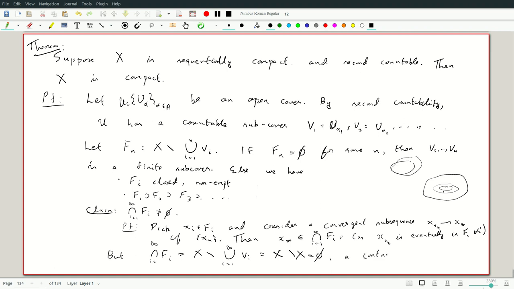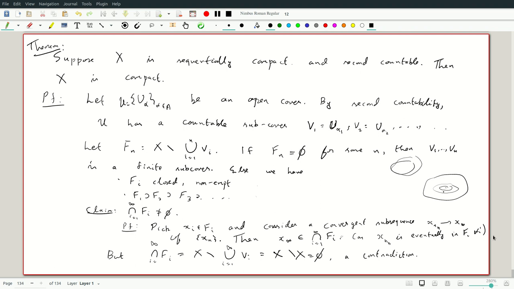We are simply contradicting the fact that this is an open cover. There are various ways to arrange this proof, but we have used essentially the closed set criteria. That is, if we have a sequence of closed sets so that every finite intersection is non-empty, then the full intersection is non-empty. But we proved this just for a sequence using only sequential compactness, provided your collection of sets is countable.